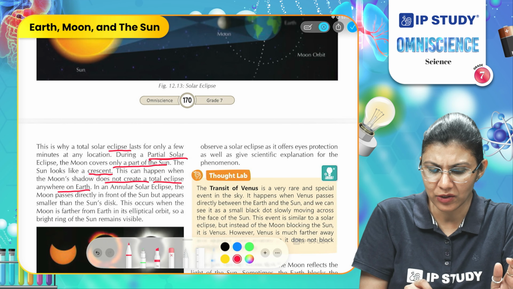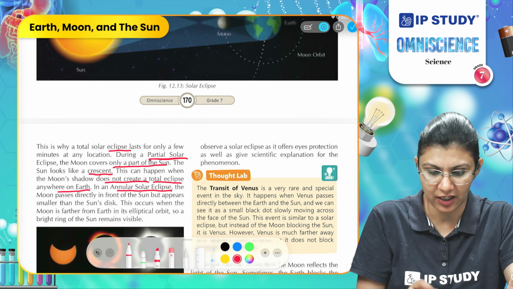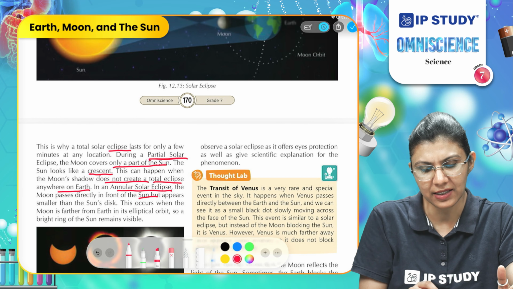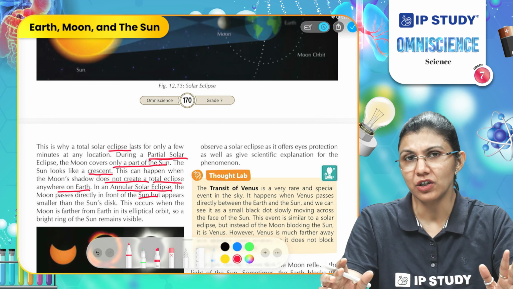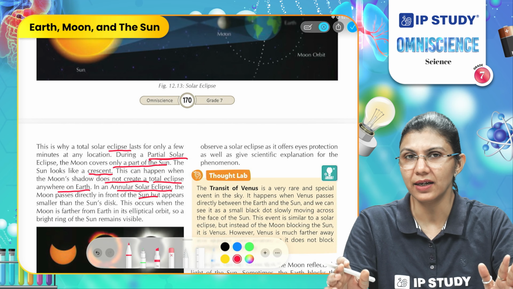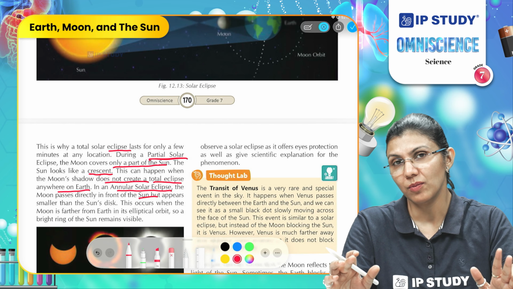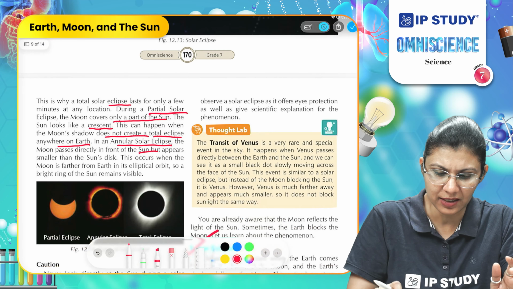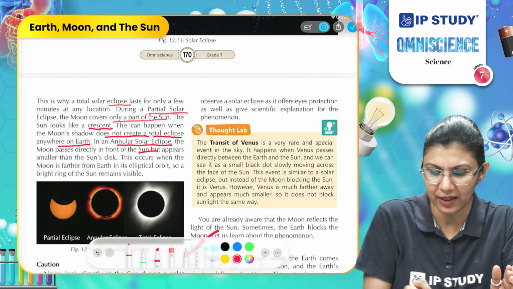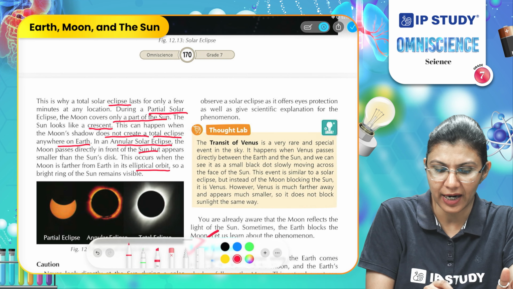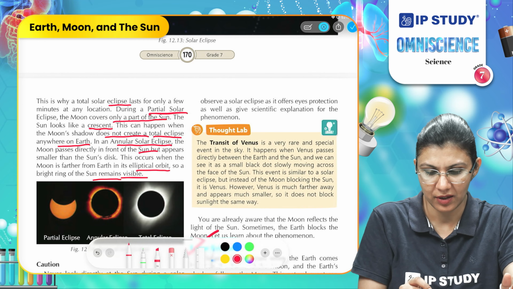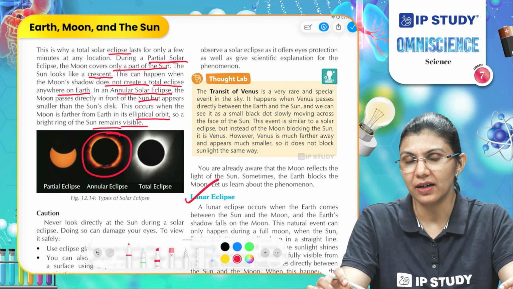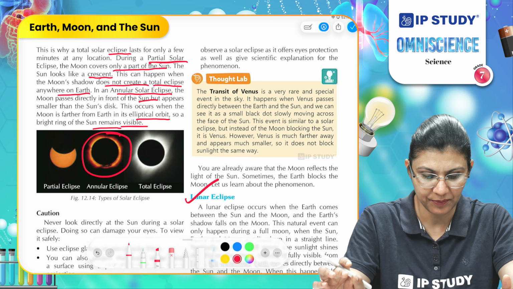And in an annular solar eclipse, this is the third type of solar eclipse, the moon passes directly in front of the sun but appears smaller than the sun's disk. This means the moon is between the sun and the Earth, but it is not blocking the circular shape of the sun properly. This occurs when the moon is farther from the Earth in its elliptical orbit, so a bright ring of the sun remains visible. Okay, like this. So here we see that a ring-shaped sun appears in the sky.